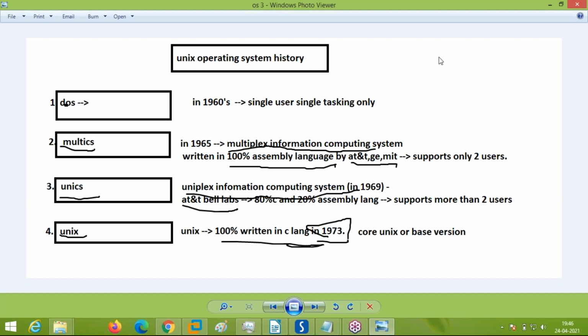Today's languages like C, Java, Python are high-level languages. But during 1965, the high-level